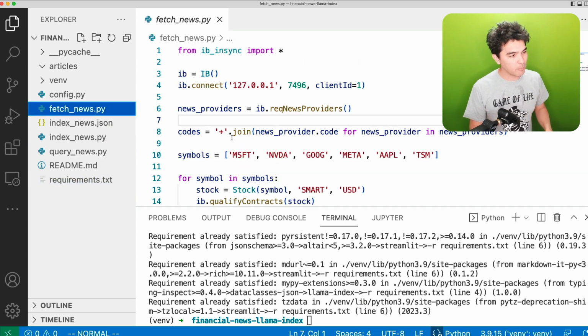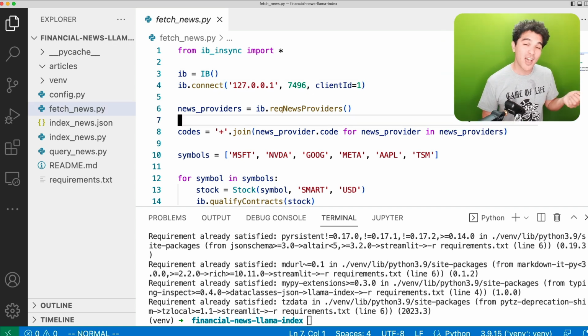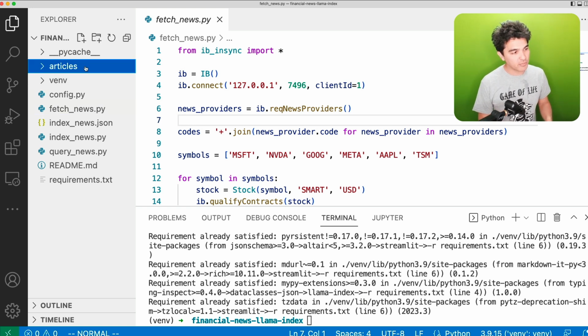So the first step here is fetching the news. The first thing I'm going to do here is fetch all the recent news articles for given stock symbols. I need this big corpus of text, and I want it to appear in a directory called articles. So I made a directory called articles here, and I'm making a list of symbols.